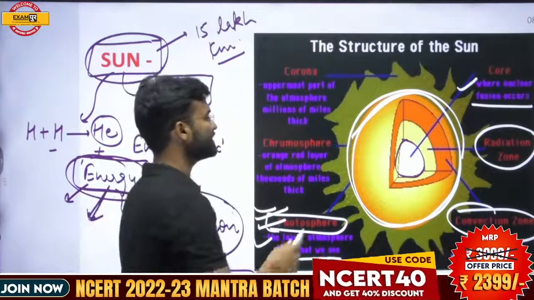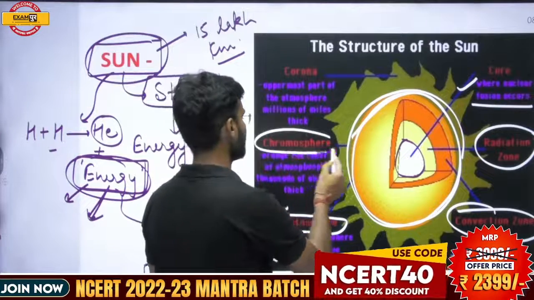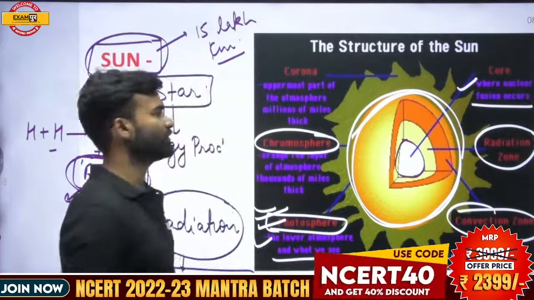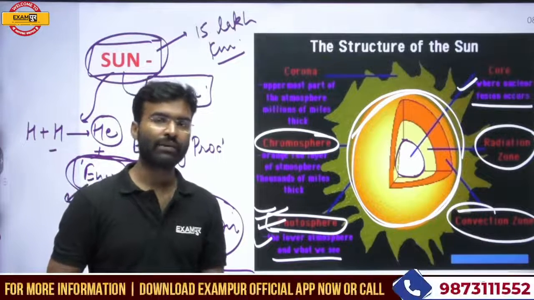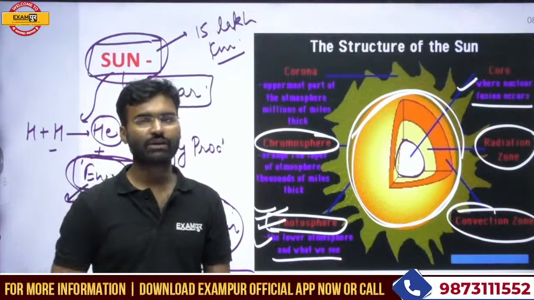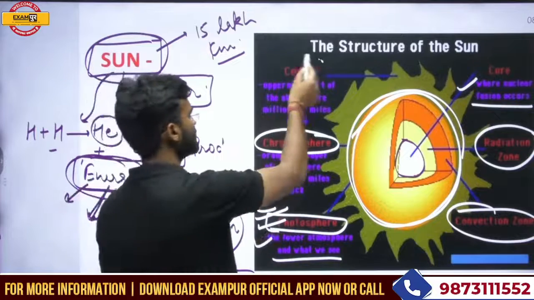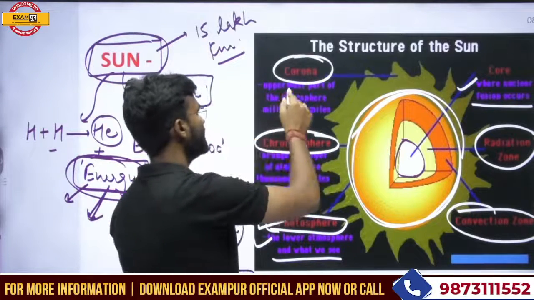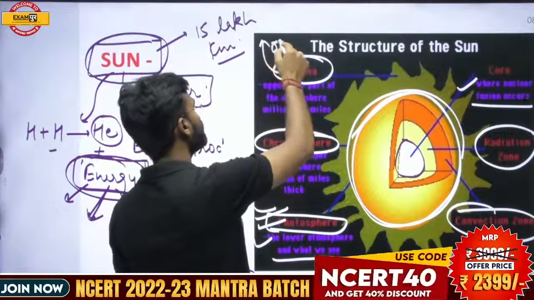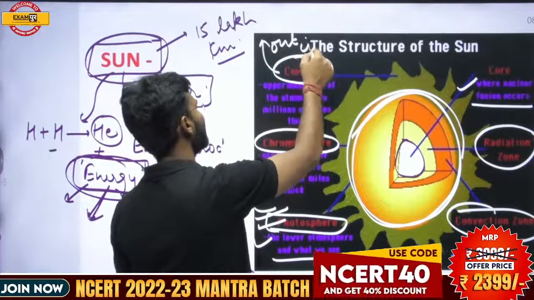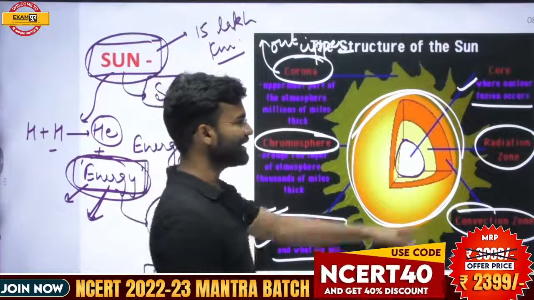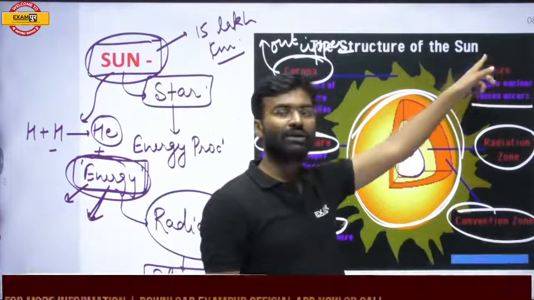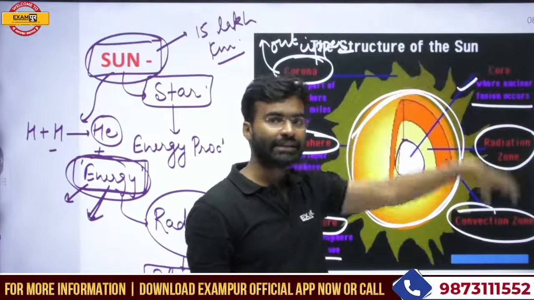The mid section of the sun's atmosphere is called the chromosphere, and the outer part of the sun's atmosphere is called the corona. So corona is the outer, or upper, atmosphere of the sun. These are the layers of the sun.